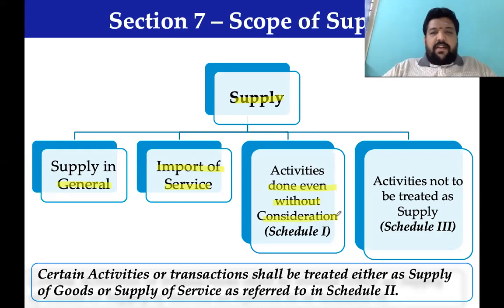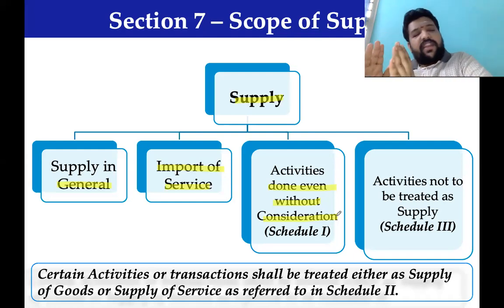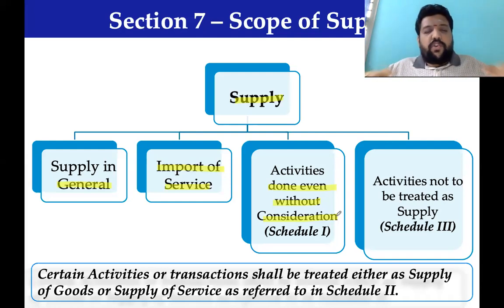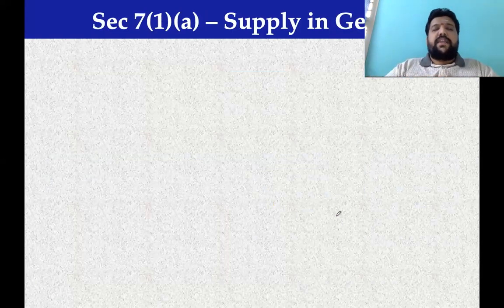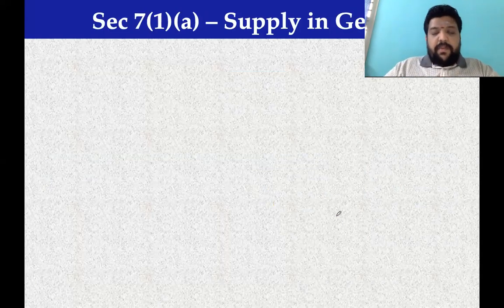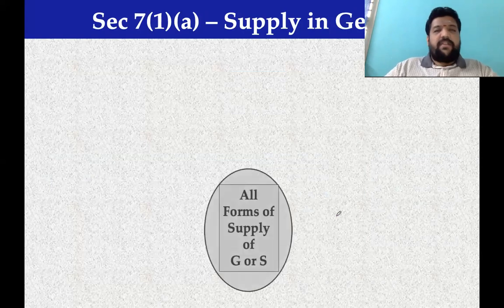supply in general would be the first part of our discussion, then import of service, then Schedule 1 activities, Schedule 3 activities, then a generic note on Schedule 2 activities. That is how our flow of transactions will go, or that is what we are going to learn from section 7, scope of supply. Now, supply in general.